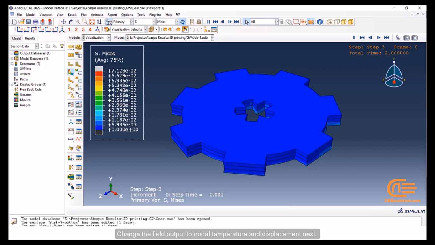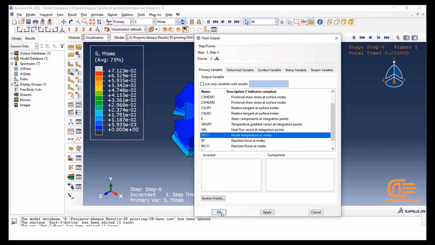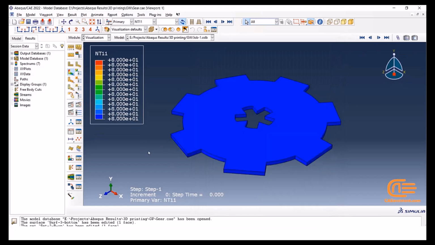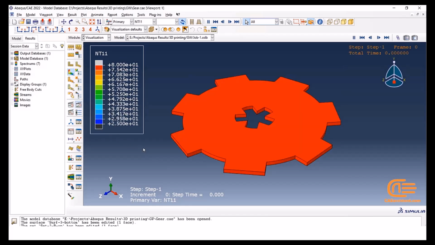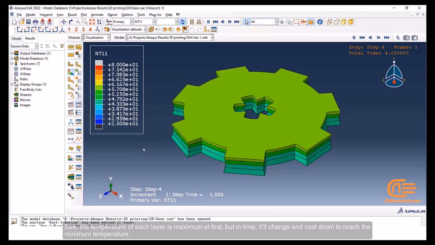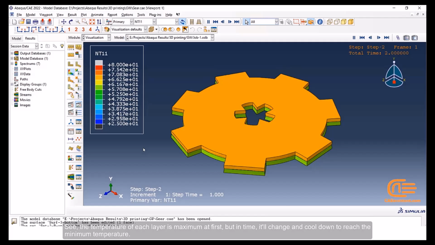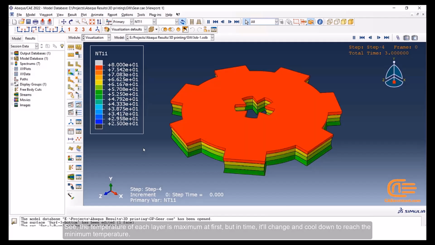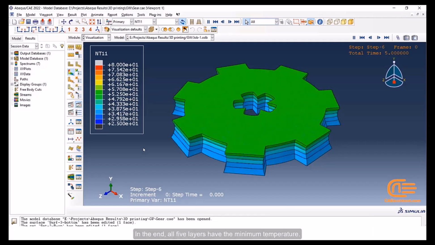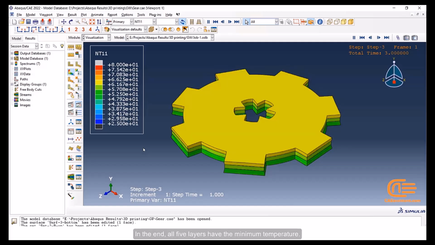Change the field output to nodal temperature and displacement next. See, the temperature of each layer is maximum at first, but in time it'll change and cool down to reach the minimum temperature. In the end, all 5 layers have the minimum temperature.